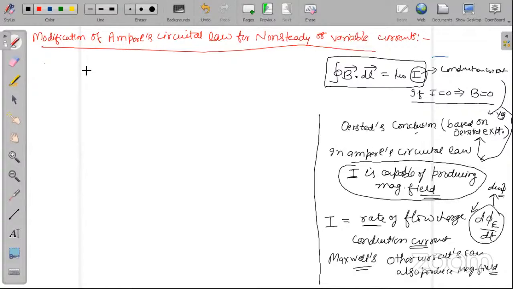Sir, in displacement current there will be no charge? The displacement current does not allow charge to flow. Displacement current does not give us shock. Nobody will get a current shock from it. It can produce magnetic field. Displacement current can produce magnetic field, but displacement current cannot make the charge move from one place to another. In the case of a capacitor, the displacement current there, you have only magnetic field produced by displacement current. There you do not have any flow of charge.